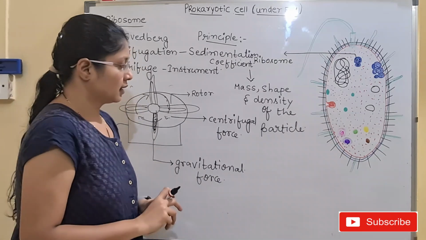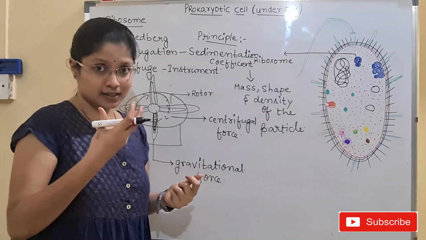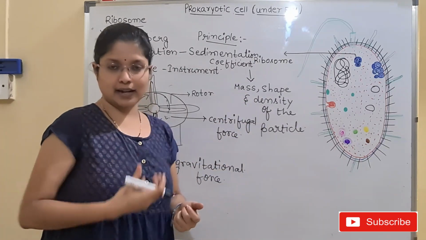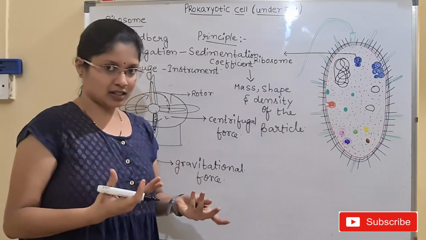Then tell me, if the mass is greater, the shape is big and it is dense in nature, generally they will sediment faster.